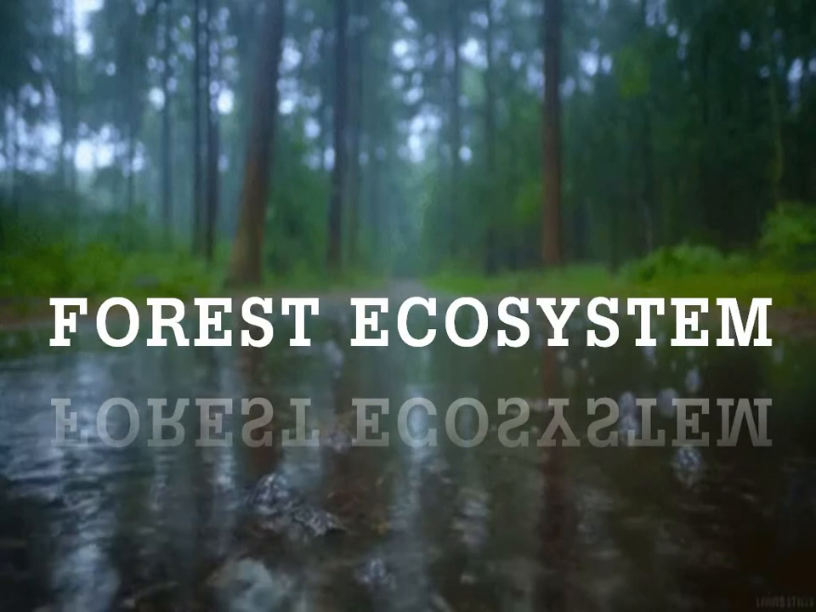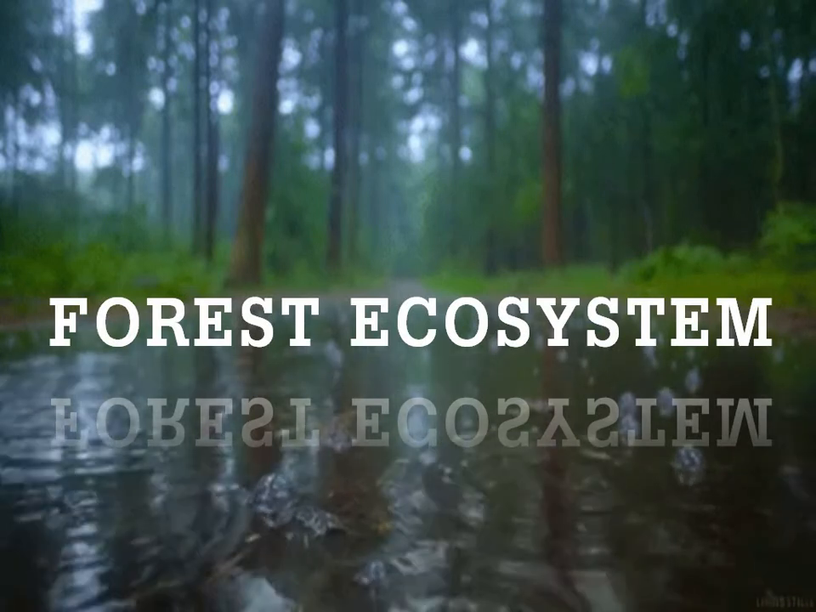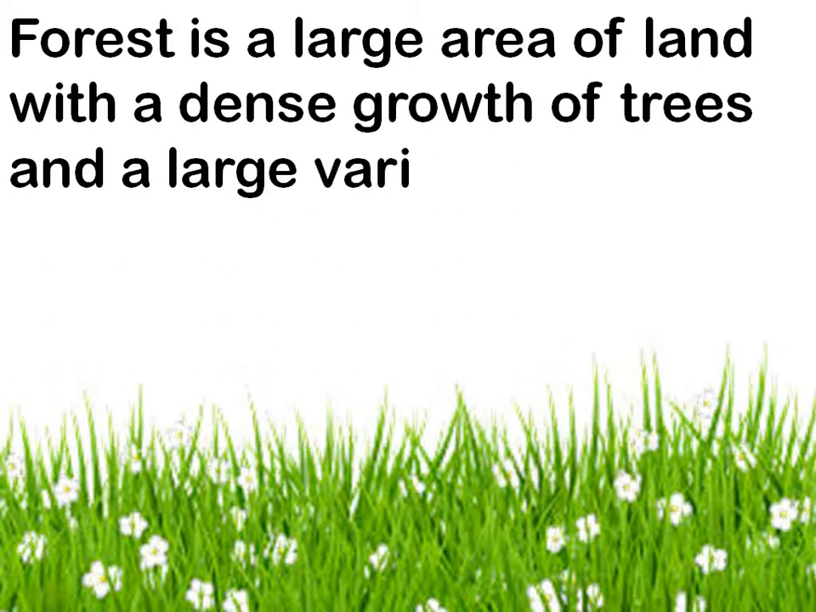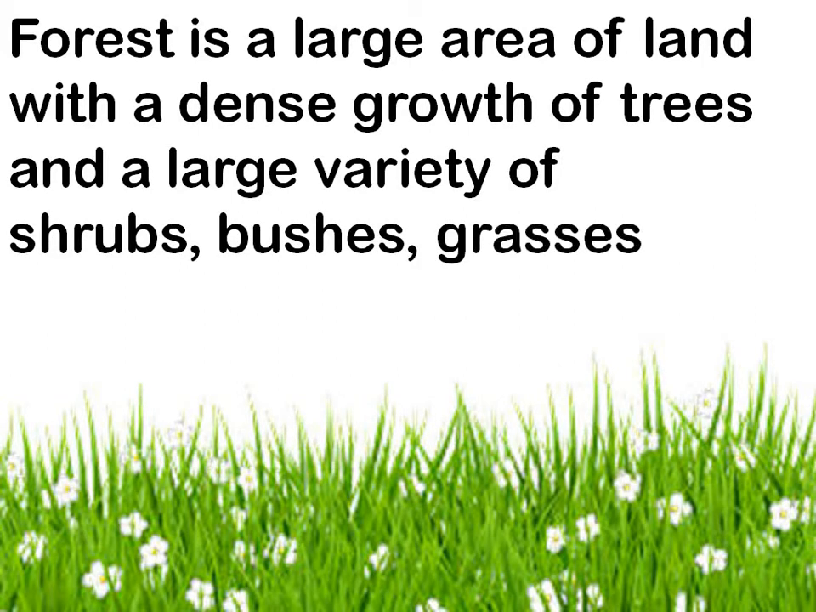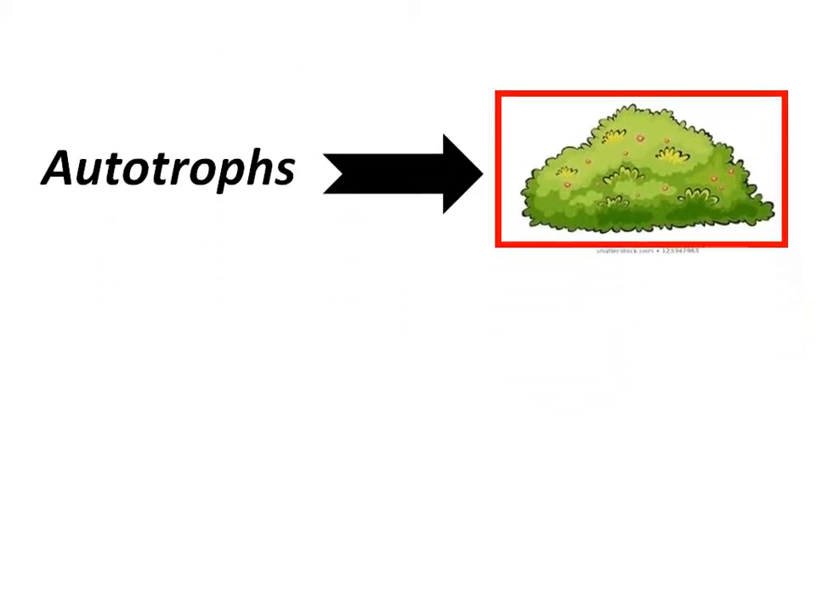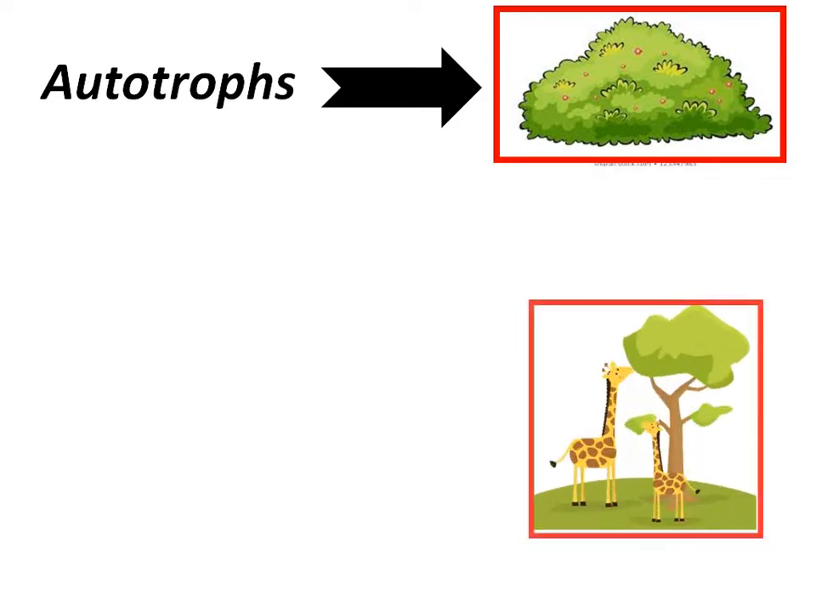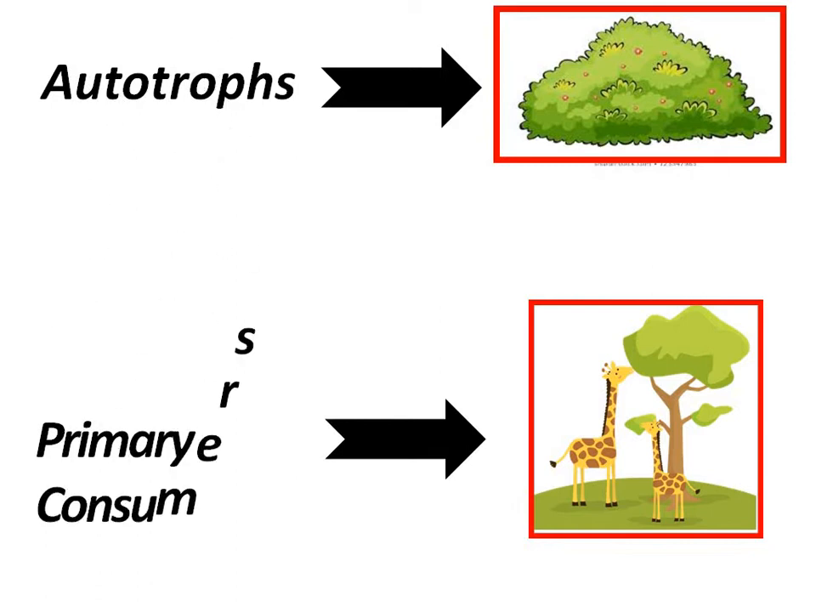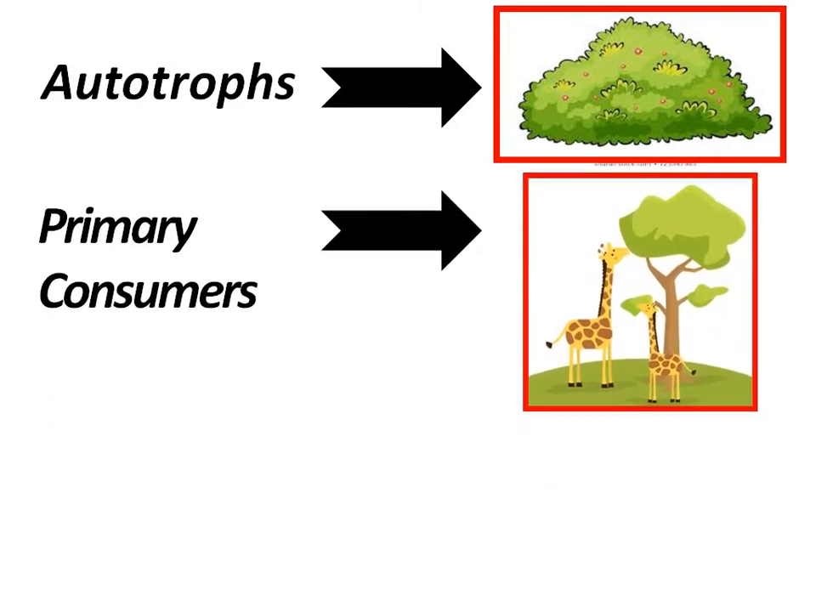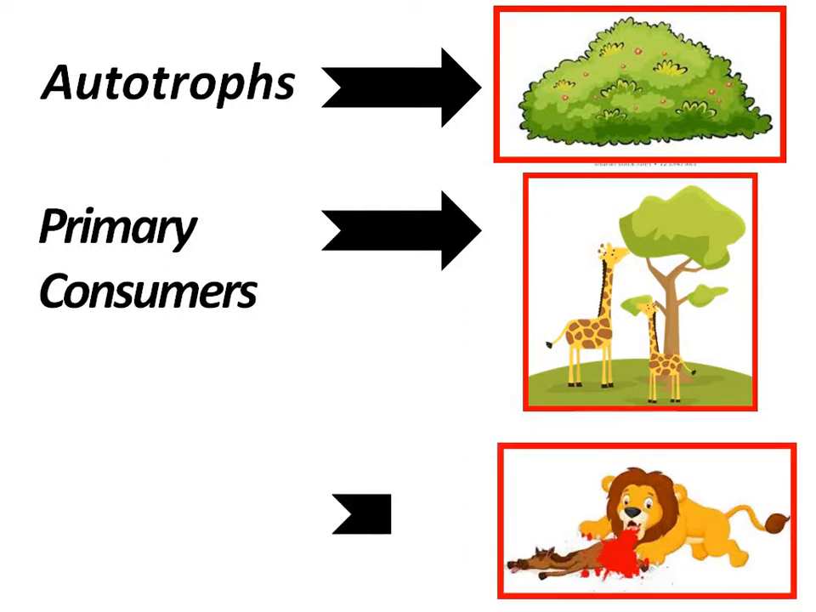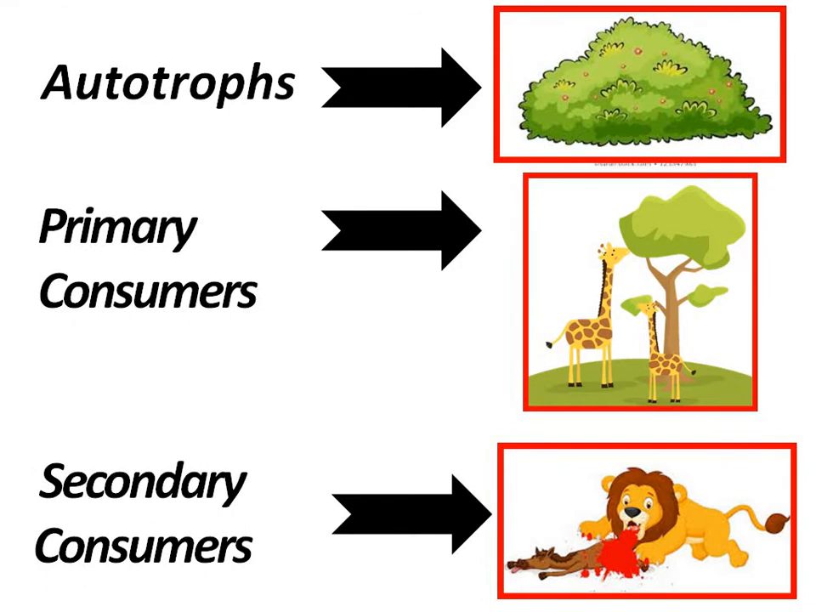Forest ecosystem. A forest is a large area of land with a dense growth of trees and a large variety of shrubs, bushes, grasses, etc. Green plants produce their own food, which are called autotrophs. These green plants are eaten by herbivores, which are called primary consumers. These primary consumers are eaten by carnivores, which are called secondary consumers.